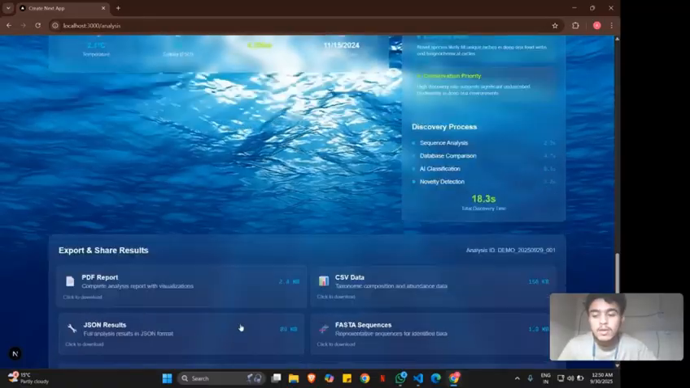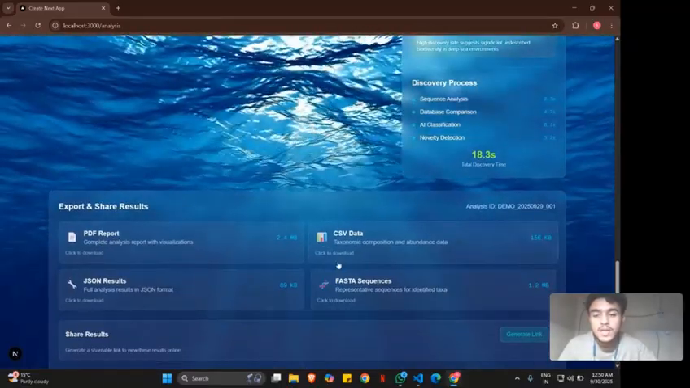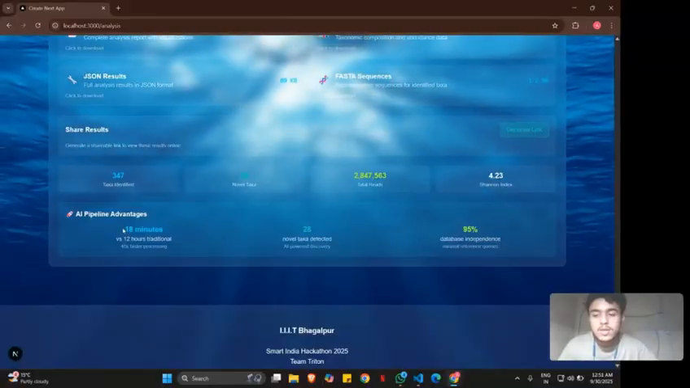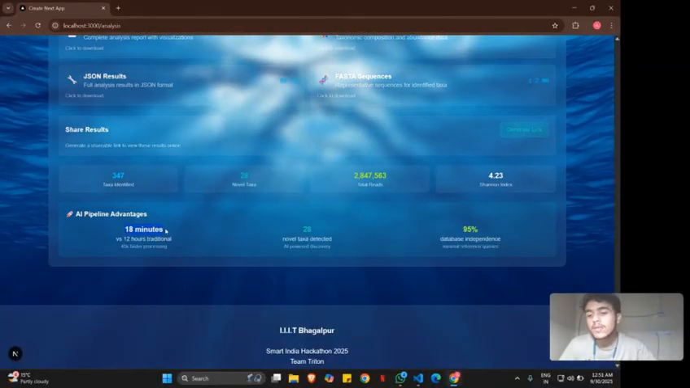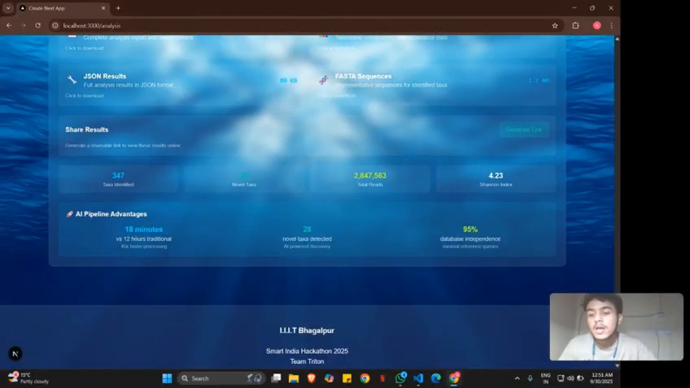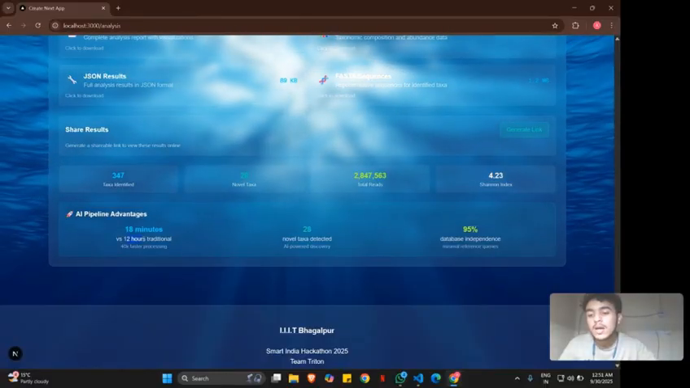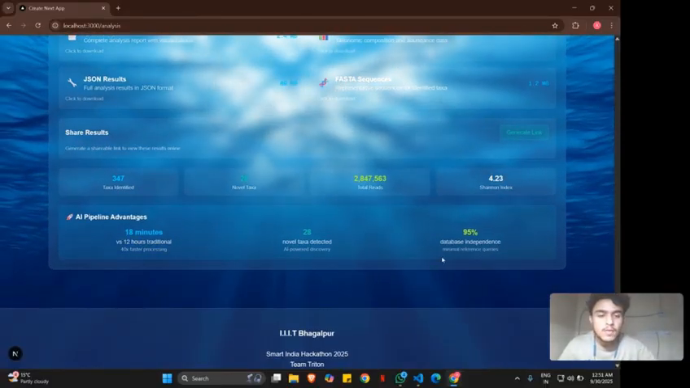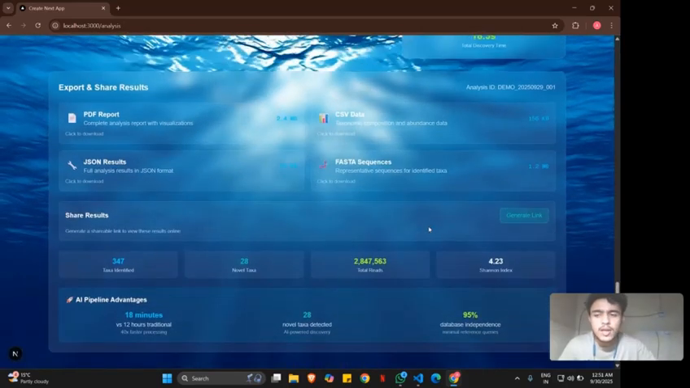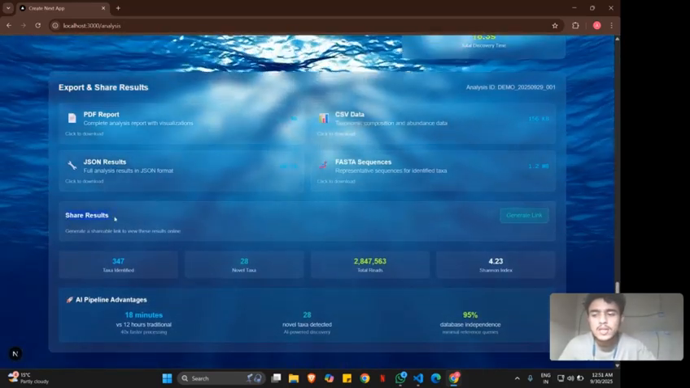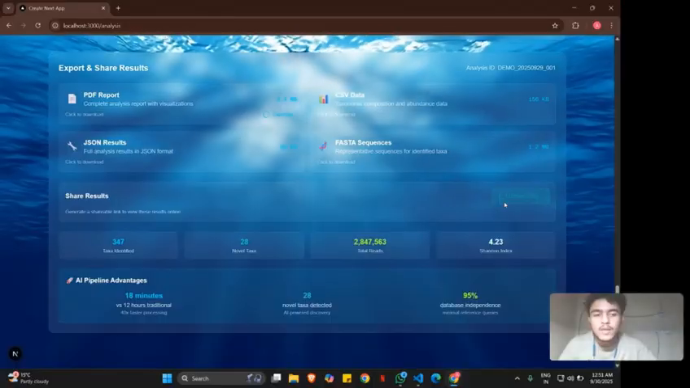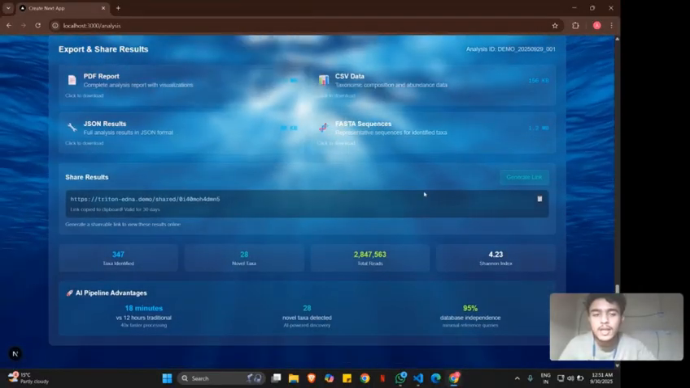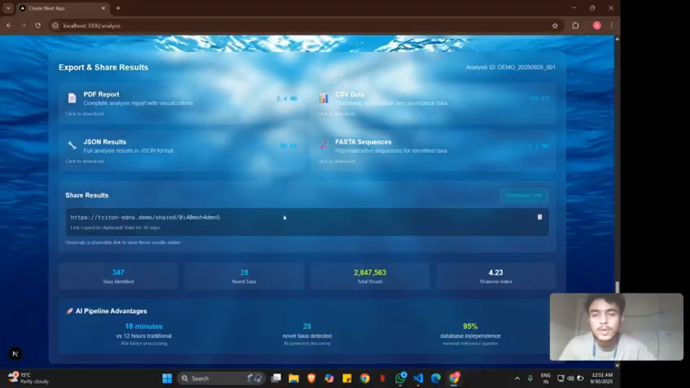Salinity, and further these are PDF reports, CSV data, JSON results, FASTA sequences, and here you can see the AI pipeline advantage: we have done this analysis in just 18 minutes. In traditional methods, it takes around 12 hours, so it is 40x faster processing. Finally, these are all other related insights, and if you want to share some results, we can share directly from this link. If I start generating a link here, I can share this website insight directly with anybody who wants this analysis.